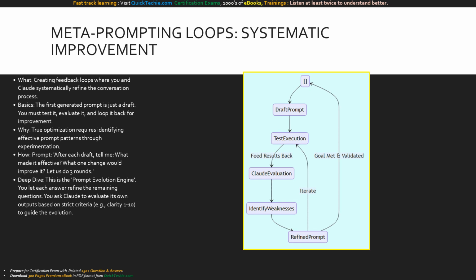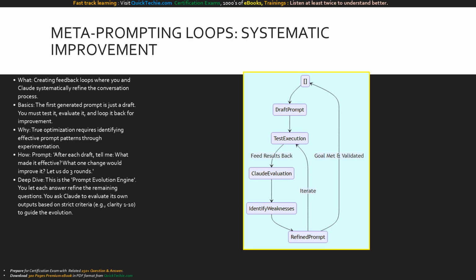A perfect prompt is rarely created on the first try. To achieve mastery, we use metaprompting loops for systematic process improvement. You must treat the first prompt Claude generates as a baseline draft. You test it, evaluate the output, and feed the results back into Claude. This is known as the prompt evolution engine.